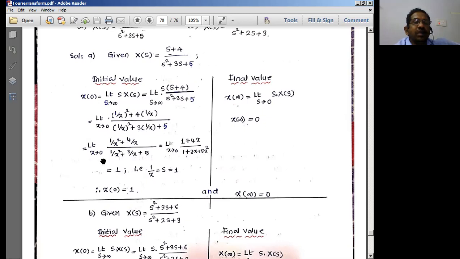Now let us try to solve the equation in terms of all these things, where I can simply have 1 plus 4x in the numerator and 1 plus 3x plus 5x square in the denominator. So for numerator and denominator, I will be taking x square as the LCM.